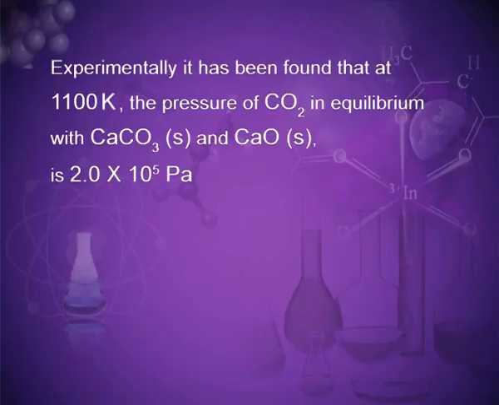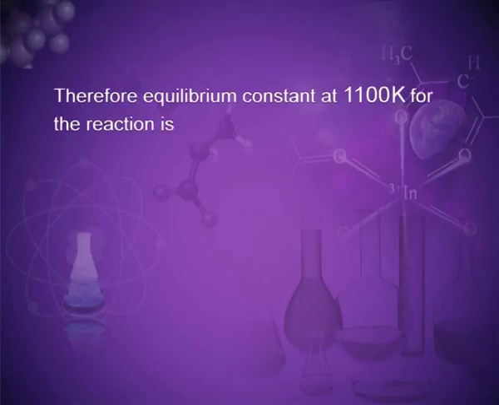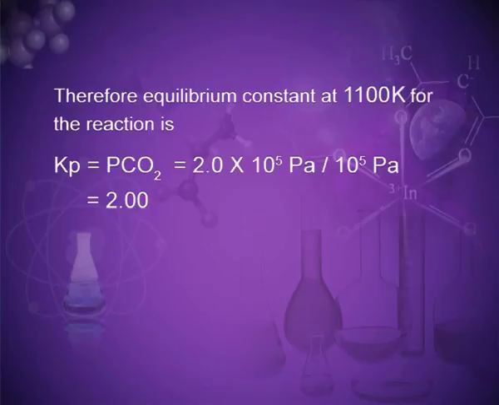Experimentally, it has been found that at 1100 Kelvin temperature, the pressure of CO2 in equilibrium with calcium carbonate and calcium oxide is 2.0 into 10 to the power 5 Pascal, that is Pa. Therefore, the equilibrium constant at 1100 Kelvin for the reaction is Kp is equal to PCO2 is equal to 2.0 into 10 to the power 5 Pa divided by 10 to the power 5 Pa, which is equal to 2.00.